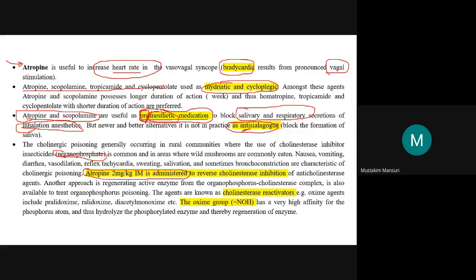organophosphorus poisoning. Organophosphate क्या कहो आगड़? Organophosphate कौन कैसे? पूजा.